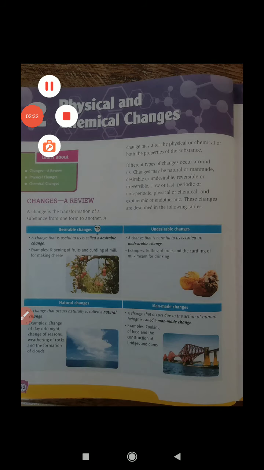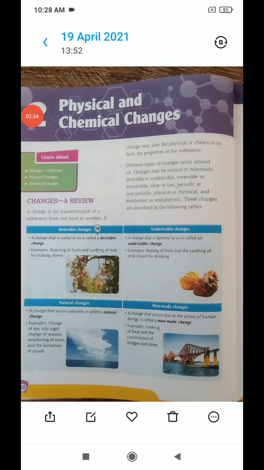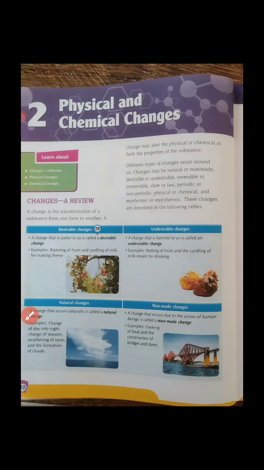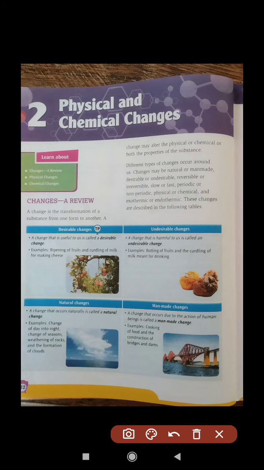Desirable and undesirable. So what is a desirable change? By the name you can understand, desirable means which we can desire. The change which is useful to us is called a desirable change. Example: ripening of fruit, curdling of milk for making cheese. Students, just think about this: curdling of milk for making cheese.